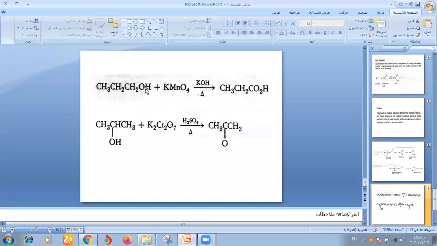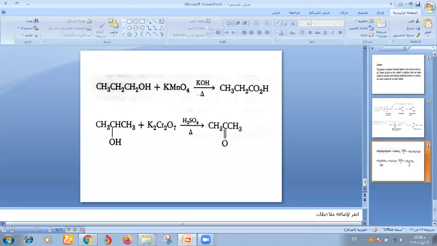See, this is the oxidation by KMnO4 and KOH to form aldehyde. The aldehyde is then oxidized to carboxylic acid. Secondary alcohol is oxidized using K2Cr2O7 and H2SO4 to form ketone, which is called acetone.